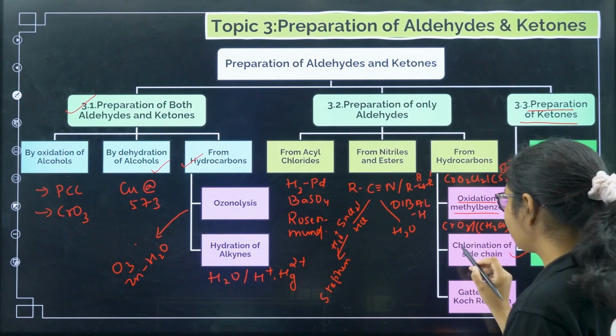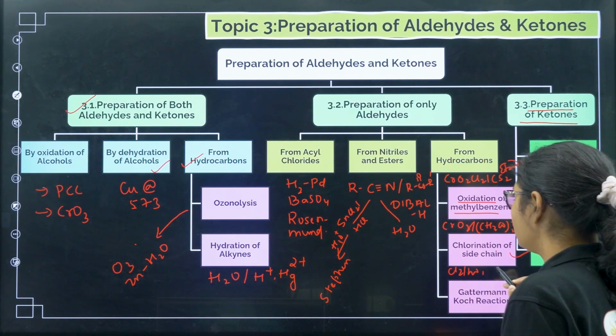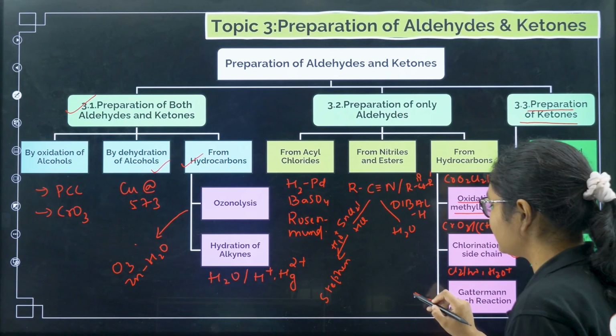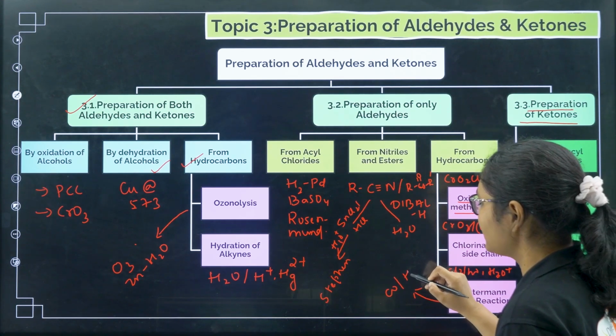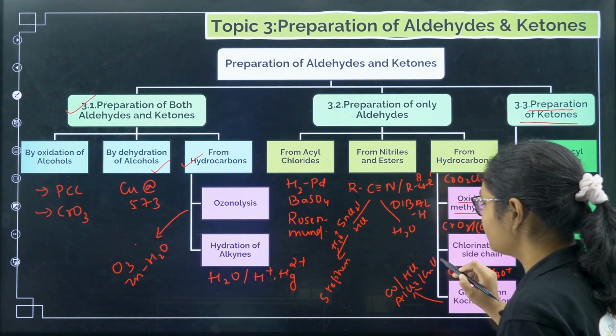Right. Next we have chlorination of side chain. So here first you need to do Cl2/hν and then you treat it with H3O+. Next you had Gattermann-Koch reaction. The reagent used here was CO, HCl in presence of aluminium chloride or anhydrous copper chloride.